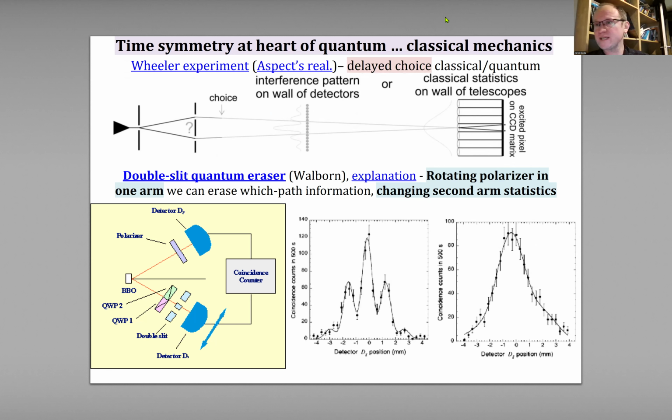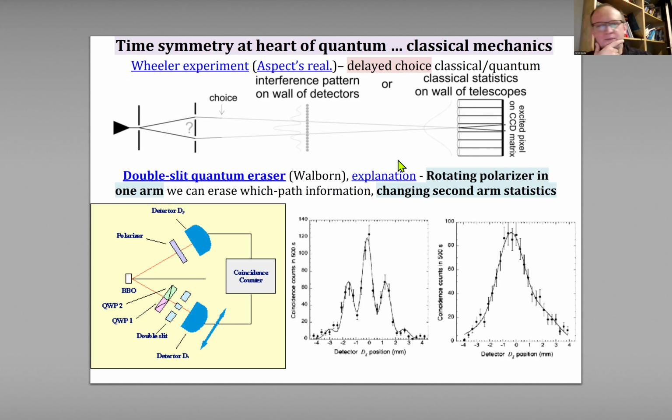If we distinguish, we get classical statistics. If we don't distinguish, we get quantum statistics. So it's completely different behavior. But we make this choice much later, like one year later. So this choice between classical and quantum behavior was made a year earlier than we make this decision. So much later we make the decision, and it looks like it influences the past behavior. It was realized in a much simpler setting, in the Mach-Zehnder setting by Aspect's group in 2007, I think.